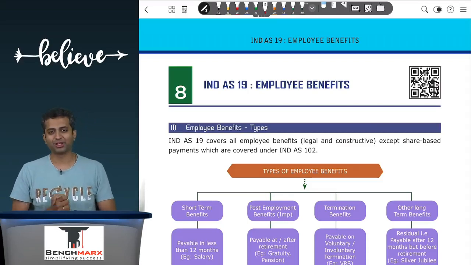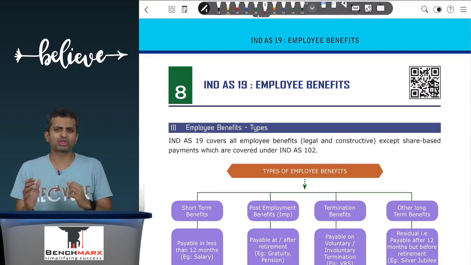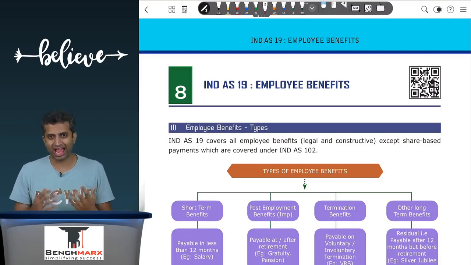Hello everyone and welcome to today's session for a quick fire revision of a much awaited and a complicated standard, Ind AS 19 on employee benefits. Now this is one of the most complex standards that is there around and it is fairly tricky. So we'll try to cover that up in a nutshell for your quick revision.